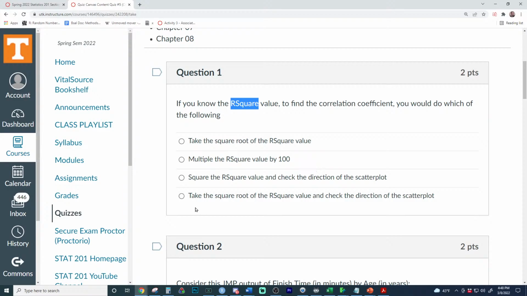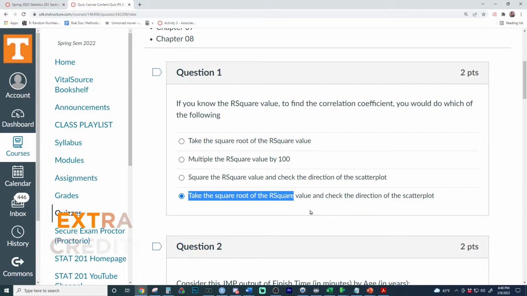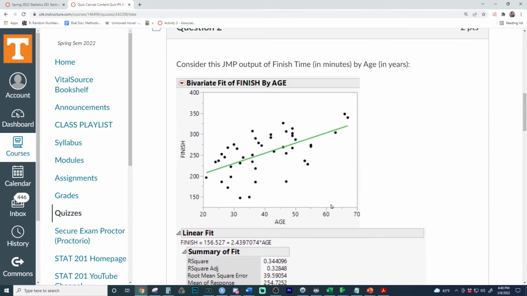Very important. So you would take the square root of it and then check the direction of the scatter plot. So good answers right there, everybody. 100 points. And graph it. Check the direction of the scatter plot. So make sure to look at the direction. This one would be a positive correlation.